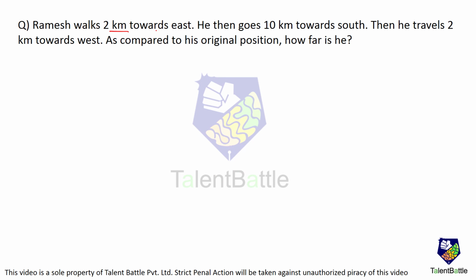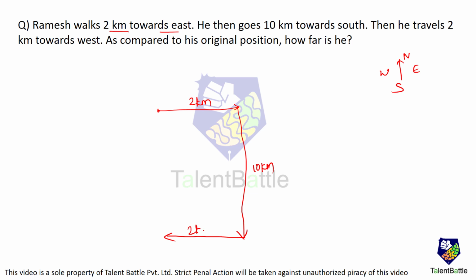Ramesh walks 2 kilometers towards east. So Ramesh is over here. He then goes 10 kilometers towards south. Now see, this is north, so this is east, west and south. He has gone 10 kilometers towards south. Okay. Then he travels 2 kilometers towards west. He comes back 2 kilometers towards west.